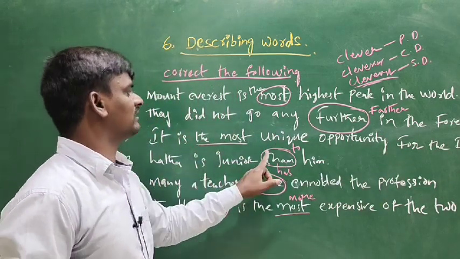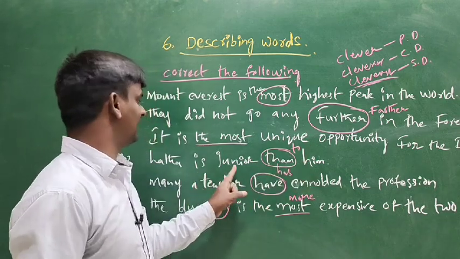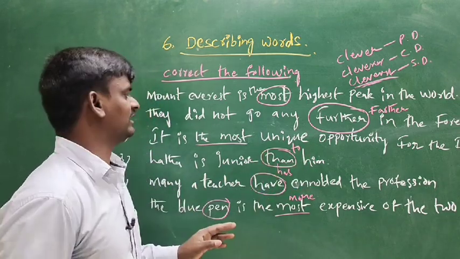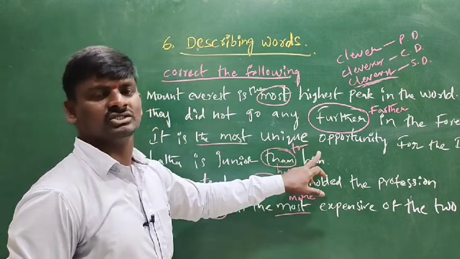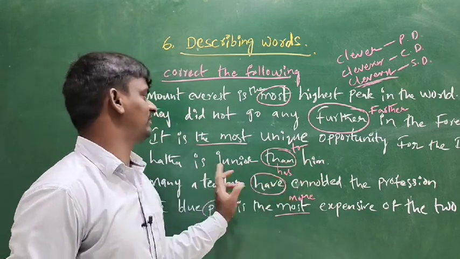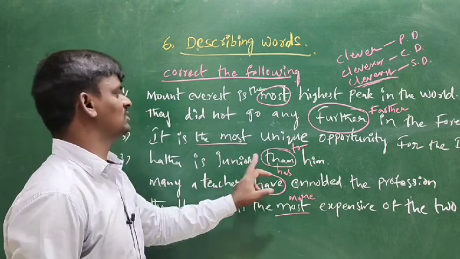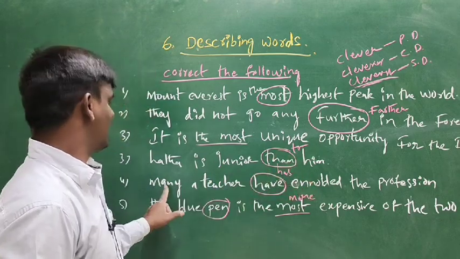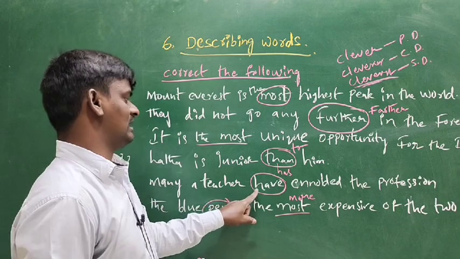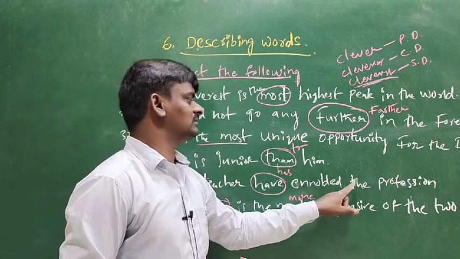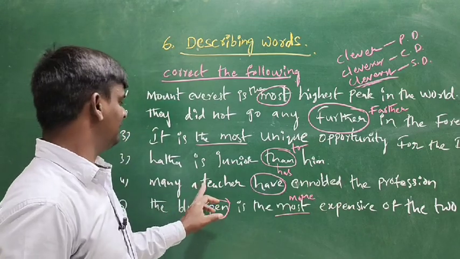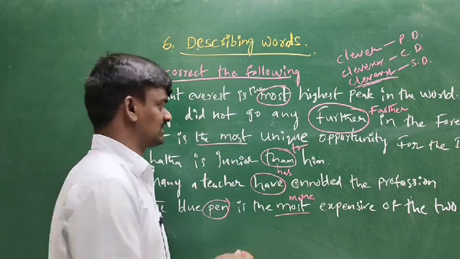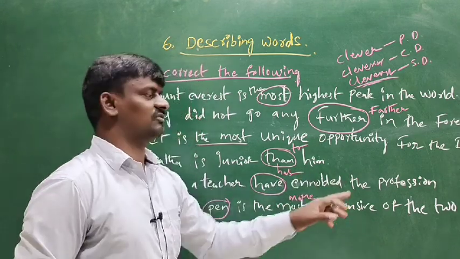Lata is junior than him. Here you can write: Lata is junior to him. When you are saying junior, comparing, you can use to. Many a teacher have ennobled the profession. Here: many a teacher has ennobled the profession.